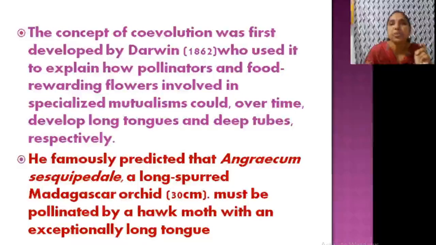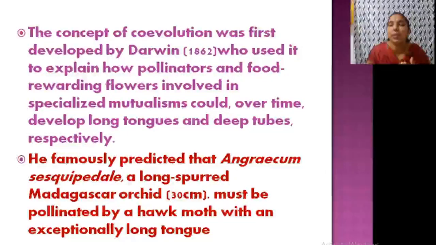Now this concept was first developed by Darwin in 1862. You know who Darwin is? He usually used it to explain the pollinators and the food rewarding flowers. So flowers are the store of food for what? Pollinators. That's why they come to visit the flowers, and accidentally they carry away some of the pollen grains with them as they fly. So there is specialized mutualism.